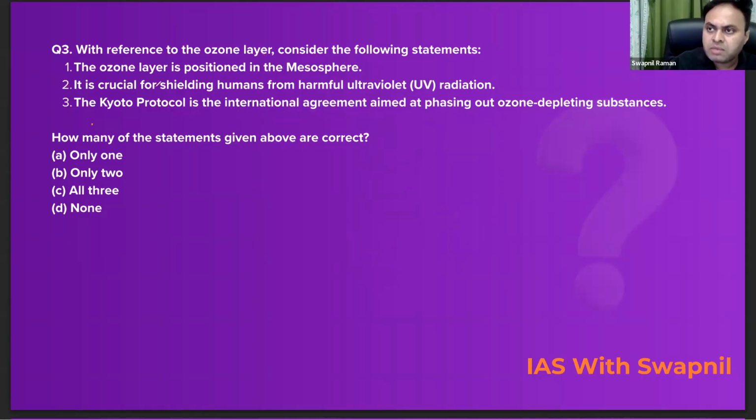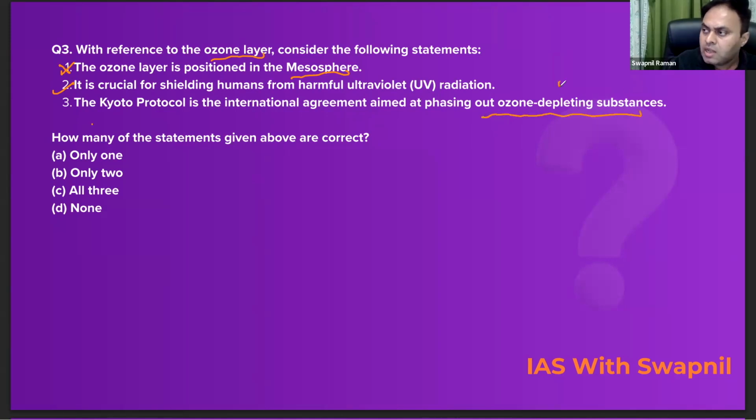So look at this one. Question number 3. With reference to the ozone layer, consider the following statements. The first statement says the ozone layer is positioned in the mesosphere. Incorrect. It is positioned in the stratosphere. The second statement is it is crucial for shielding humans from the harmful ultraviolet radiation. Absolutely correct.